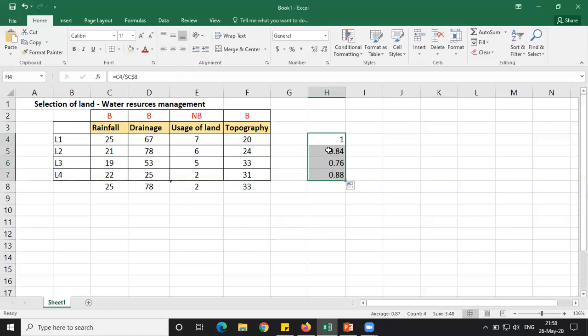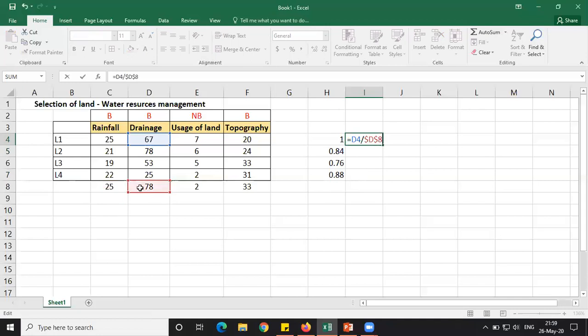In most cases you will get a value between 0 and 1. Similarly, you have to do it for the next one. So I will just drag it. This is a different technique I am applying. You observe here, double click it. Now I will change the reference to this one and press enter. Because both are beneficial attributes, I am just applying the same formula here, then dragging it from top to bottom.